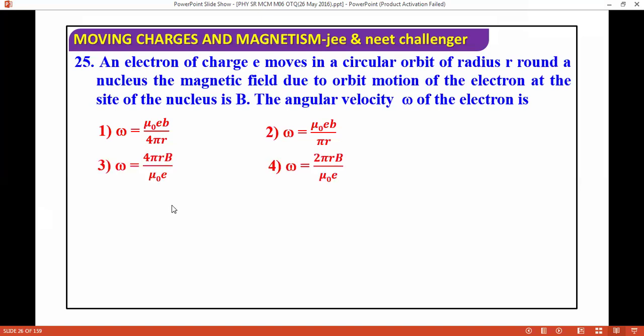So what will the answer be? The answer will be 4 pi r B divided by mu naught e. Here, mu naught e is in place of the charge e. Sure. Next question.